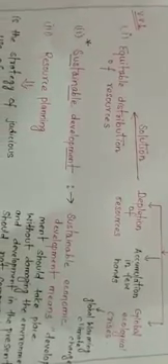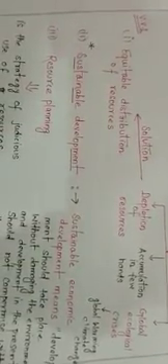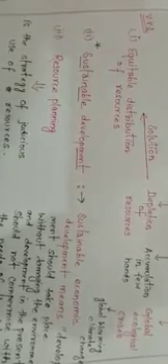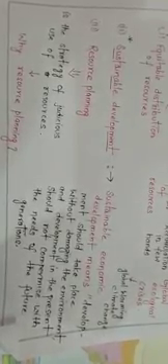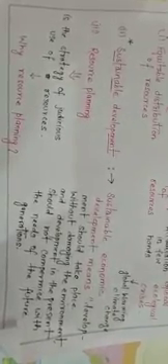The next topic is very important, that is sustainable development. It is going to be a very prominent question in class 10th board exams also. Sustainable economic development means development should take place without damaging the environment, and development in the present should not compromise with the needs of the future generations. Yes, we have to develop, but we have to develop in such a way that future generations and their needs should not be compromised, and resources should be utilized in a judicious way.